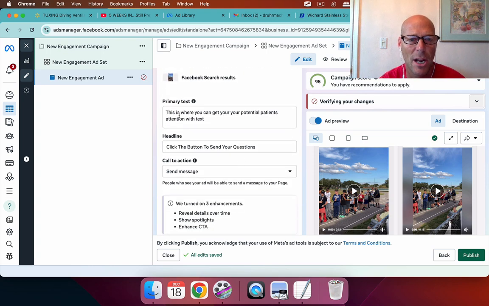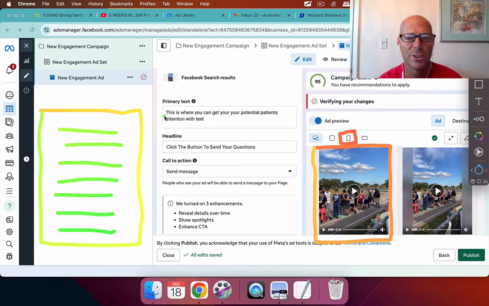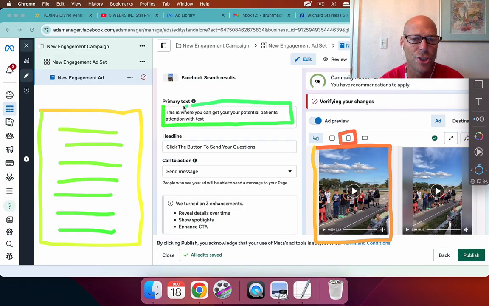Going to come down, primary text. This is what you're going to do as far as trying to grab their attention. Again, it's going to be a short version of your elevator speech, and it's also going to have a call to action of send us a message so that we can connect. That's very important. I'll explain that. Headline, click the button to send your questions, and then it's going to call to action, send a message, okay?